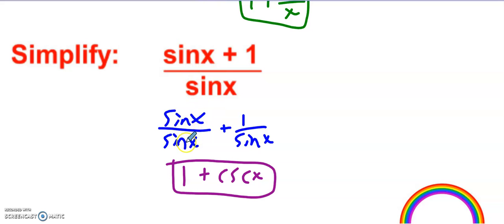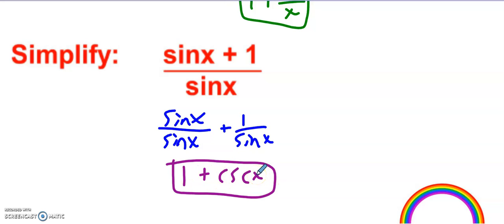So again, I split up the fraction: sine of x over sine of x plus 1 over sine of x. Sine of x over sine of x is 1, because anytime we divide two things that are exactly the same, that's 1. 1 over sine of x is cosecant of x. So this is my answer, 1 plus cosecant of x.